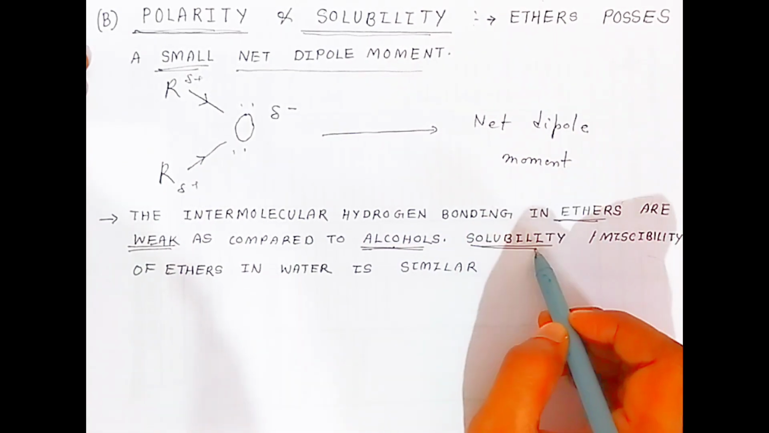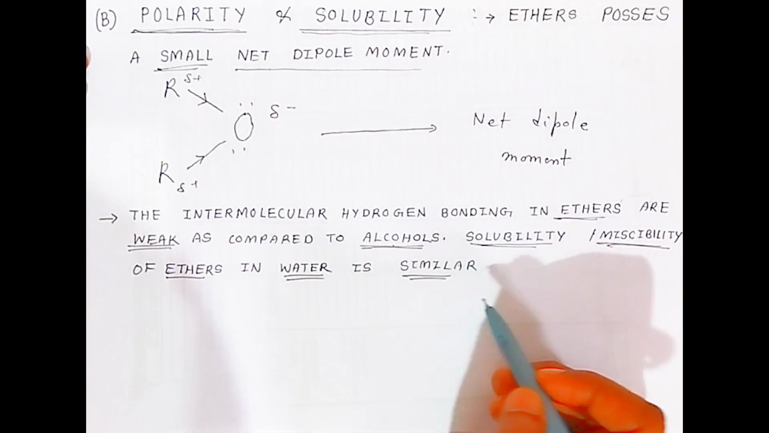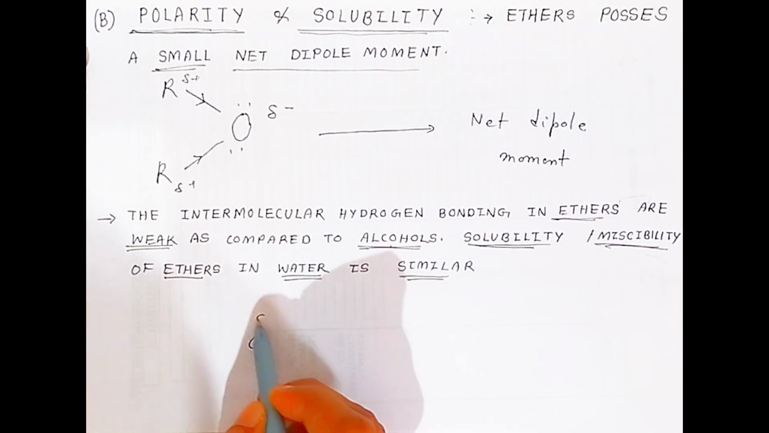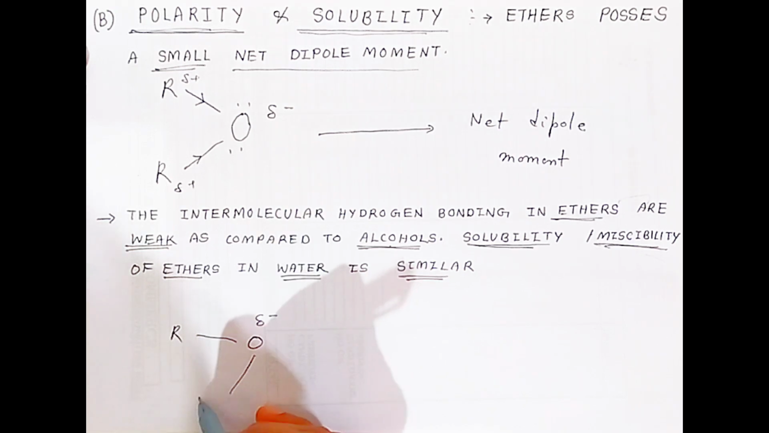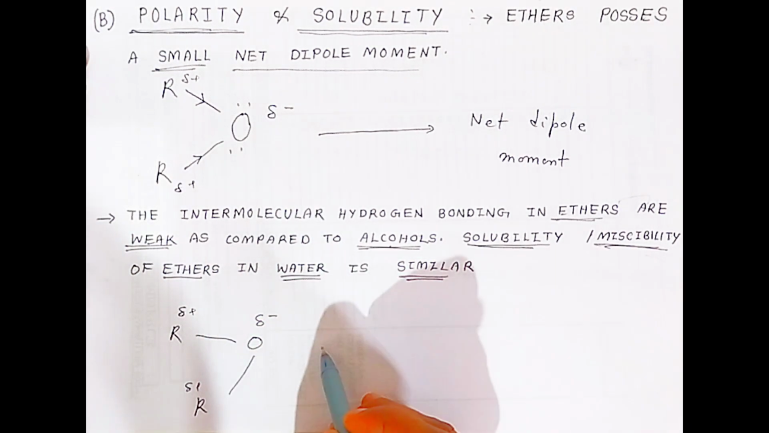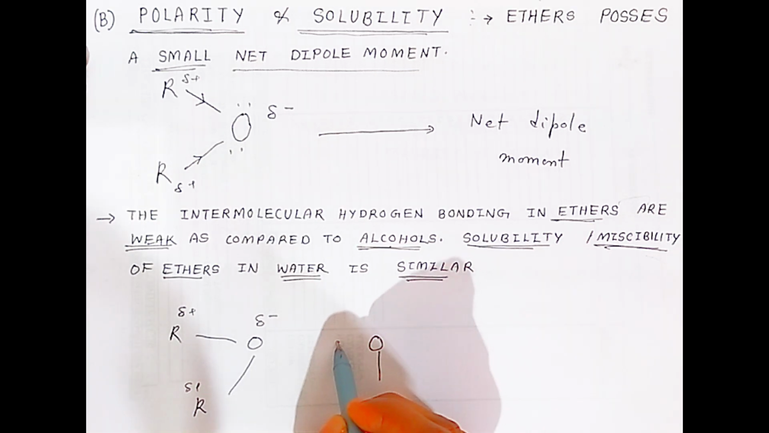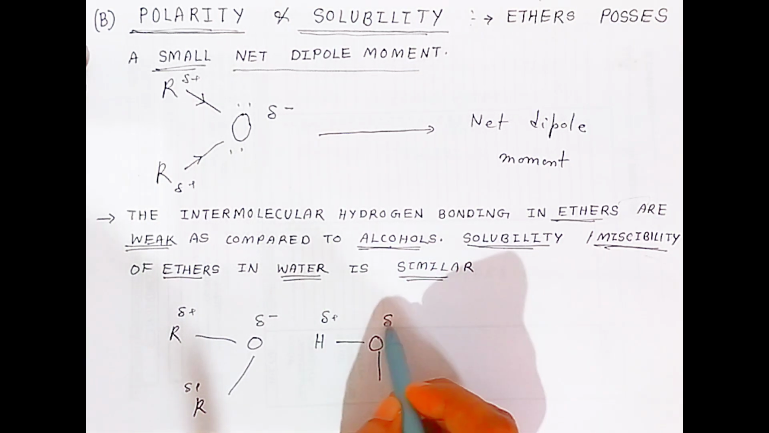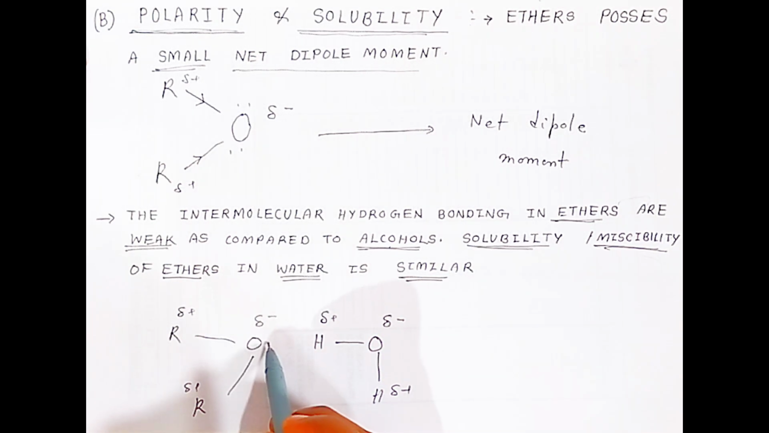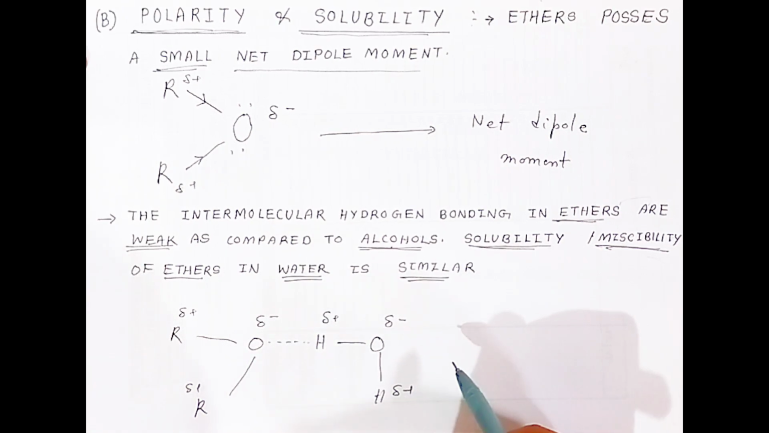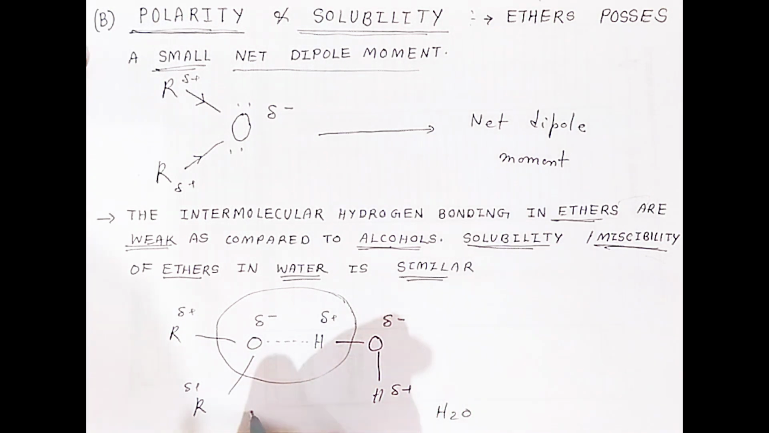Now when you are talking about solubility, also called miscibility, ether in water is similar. Understanding students? So here, this is your ether, oxygen will have a delta negative charge, and this is the alkyl group with a delta positive charge. Now if it is a water molecule, water also has hydrogen with delta positive charge, the oxygen of the water molecule is delta negative, and so on. Because of that, there is formation of hydrogen bonding. This way you can explain the hydrogen bonding between water molecules and ether.